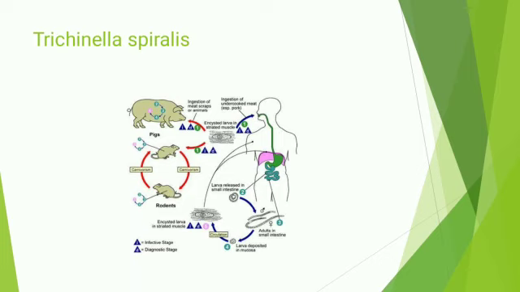These worms are called porkworms, which are present mostly in the small intestine of humans, and they are also important nematode parasites of humans.